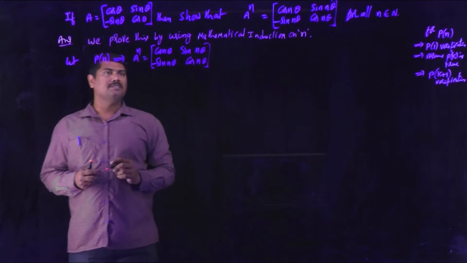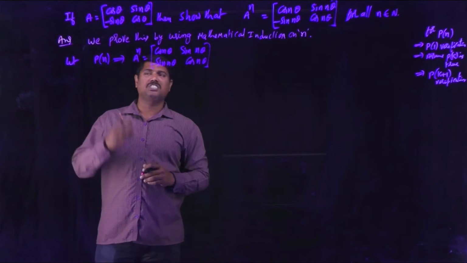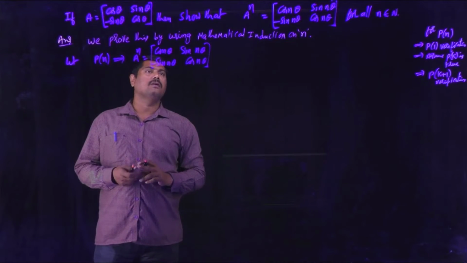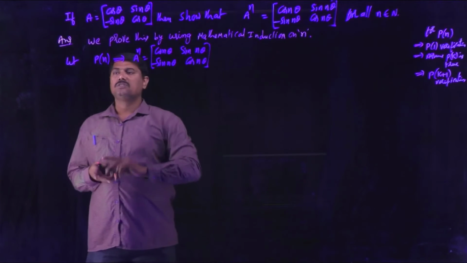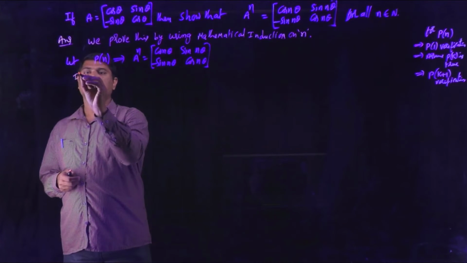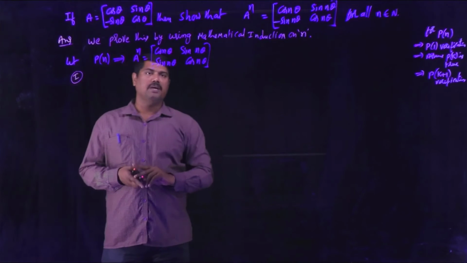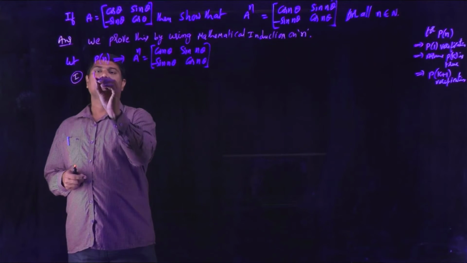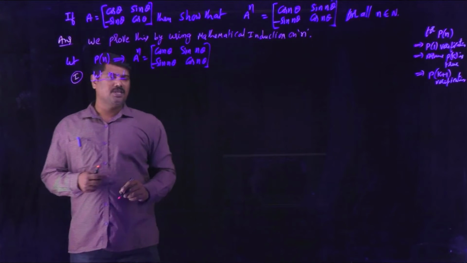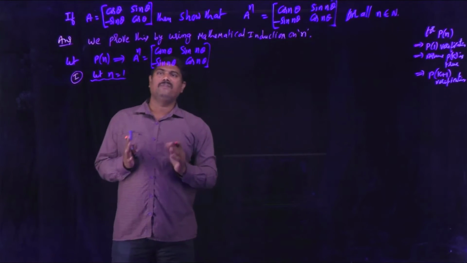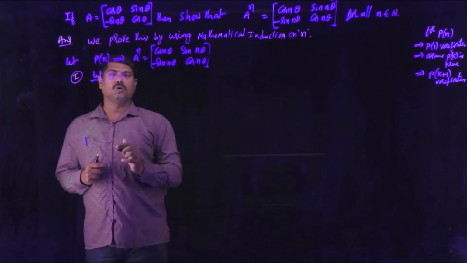So we consider A power n as the statement P of n. Now we are going to verify the statement in those three steps. So first step, P of 1. Let n is equal to 1. By considering n is equal to 1, we are going to verify whether the statement is true or not.